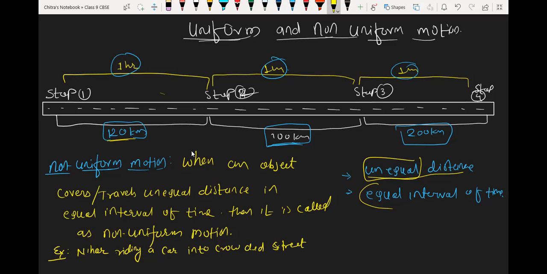Riding a car or maybe a bicycle or bike in a crowded street will be an example of non-uniform motion. Okay, you know Pluto. The dwarf planet. Yes, why was it removed from the planet list?